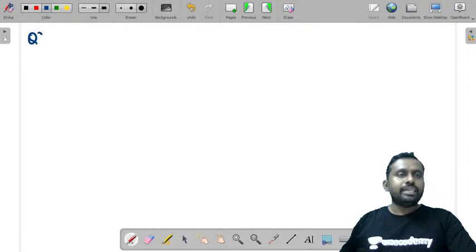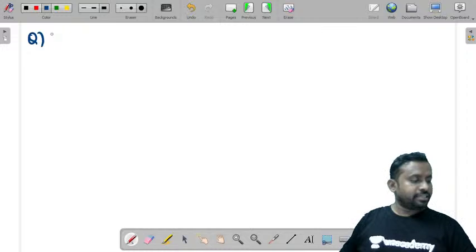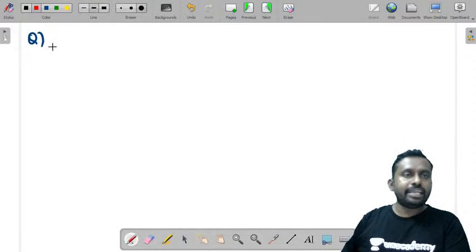Let us consider a half wave rectifier output, or any other given question. Let me take this question. This is a bit different question which is also asked in your examination.